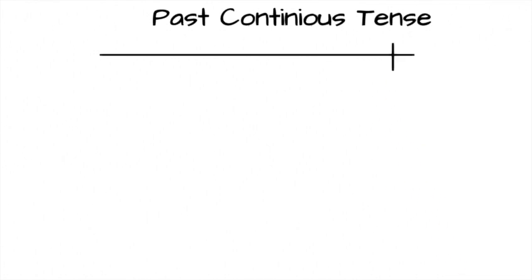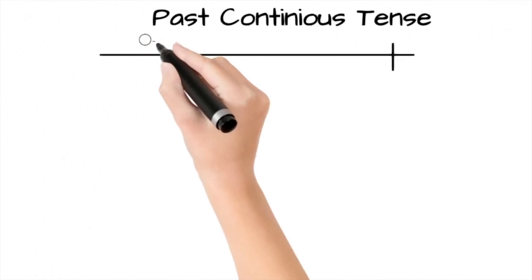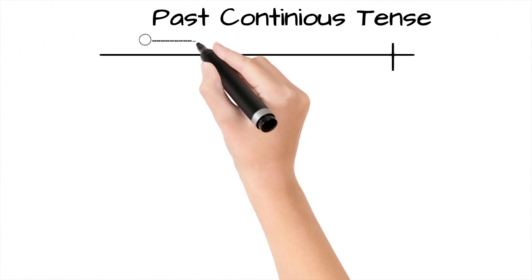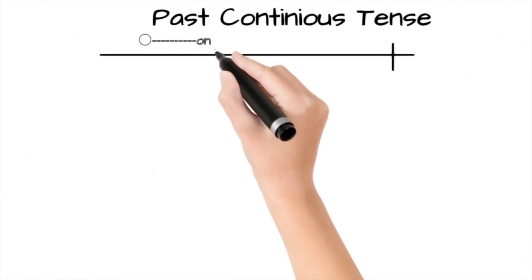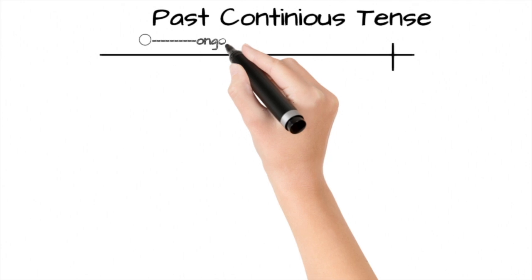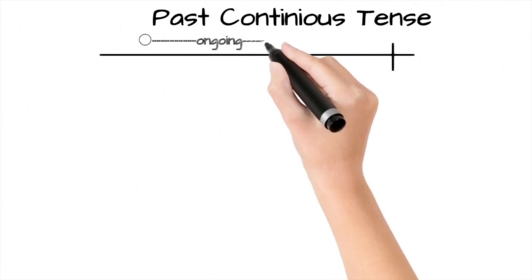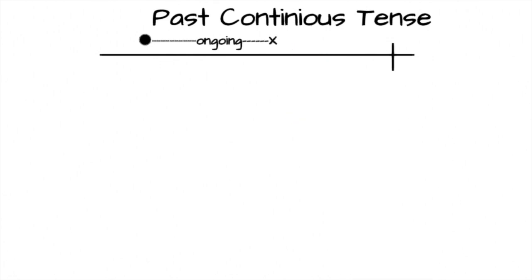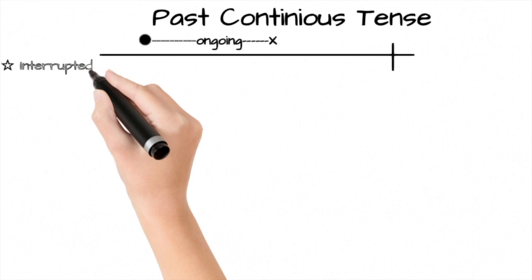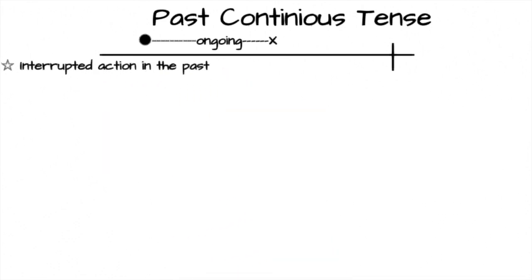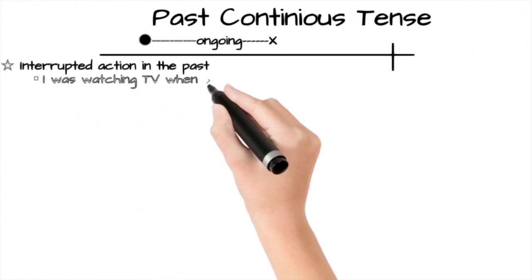Assume that this is the timeline. The past continuous tense is used for an action that is ongoing in the past and it's interrupted by a simple past action. So basically there are two actions in past continuous tense. Let's look at where we use it. We use it to indicate that a longer ongoing action in the past was interrupted by a shorter action in the simple past. For example, I was watching TV when she called.